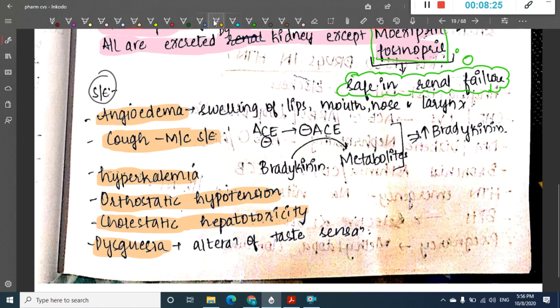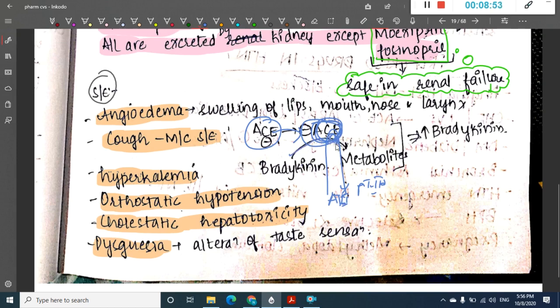Now, why is there cough? What is the mechanism of causing cough? These angiotensin converting enzyme inhibitors inhibit the enzyme angiotensin converting enzyme, right? This enzyme converts angiotensin 1 to angiotensin 2, but this is not the only work that this enzyme does. It also has several other works.